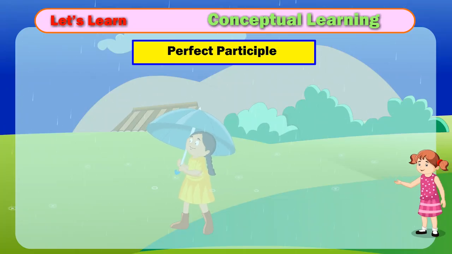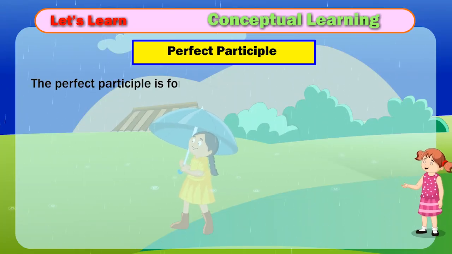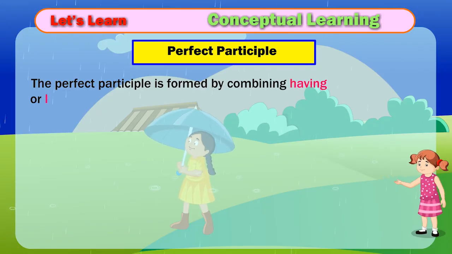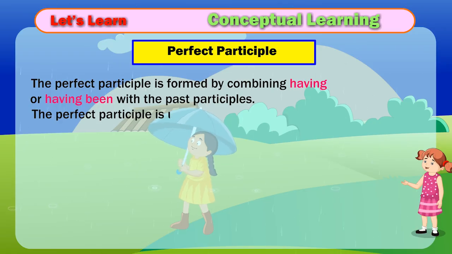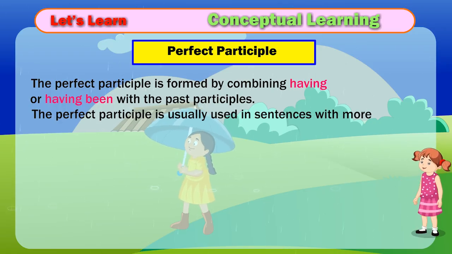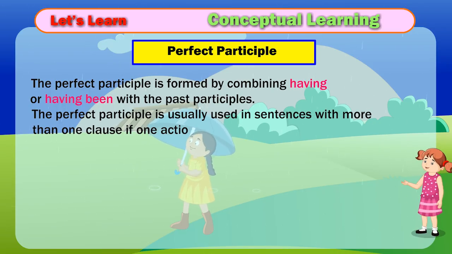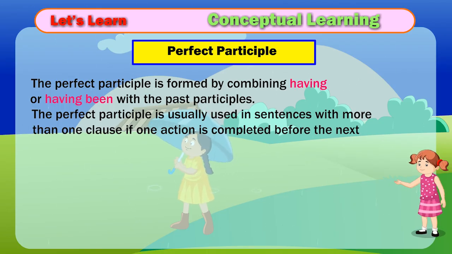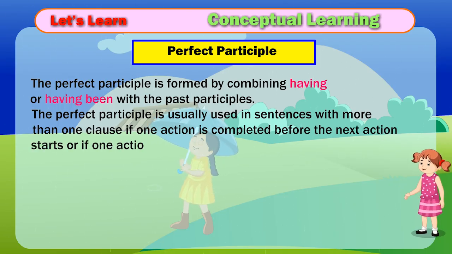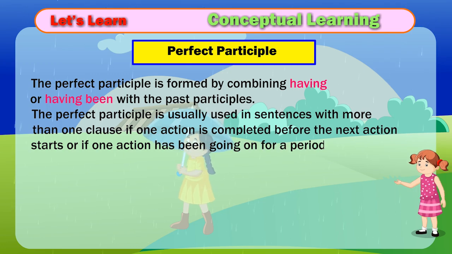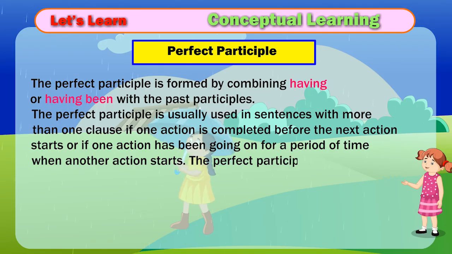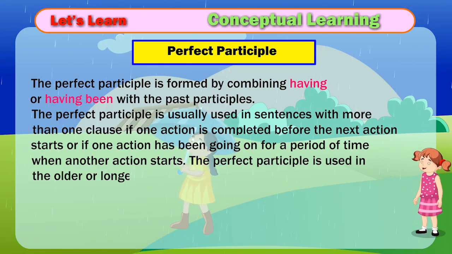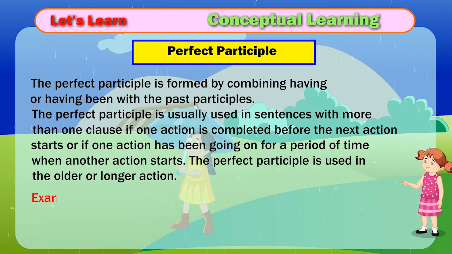Perfect participle. The perfect participle is formed by combining having or having been with the past participles. The perfect participle is usually used in sentences with more than one clause if one action is completed before the next action starts, or if one action has been going on for a period of time when another action starts. The perfect participle is used in the older or longer action.